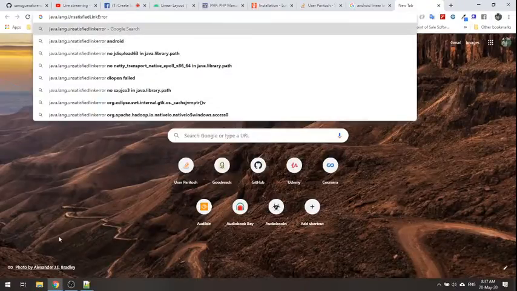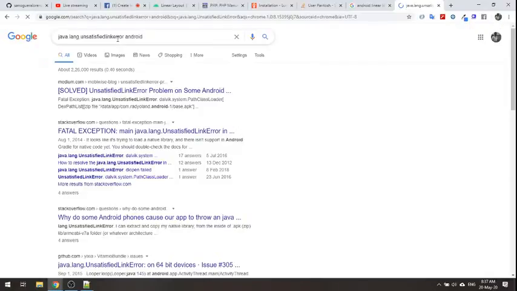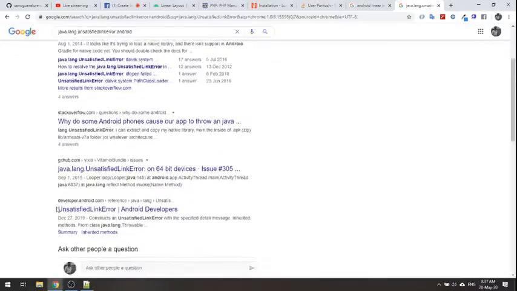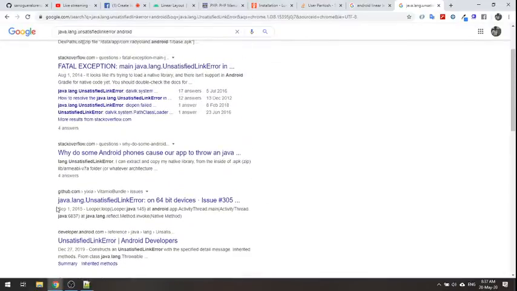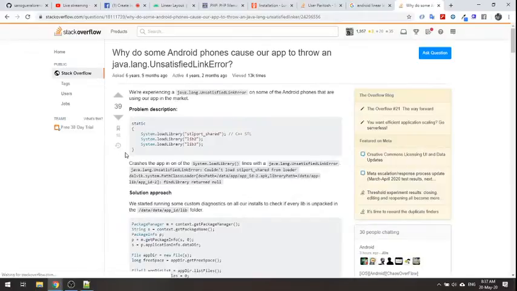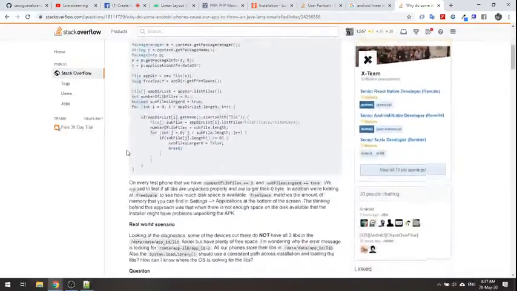So I will copy that error from my logcat and paste it on Google, and then whatever resources Google has, it will list them, and I can go and check how to fix that issue.